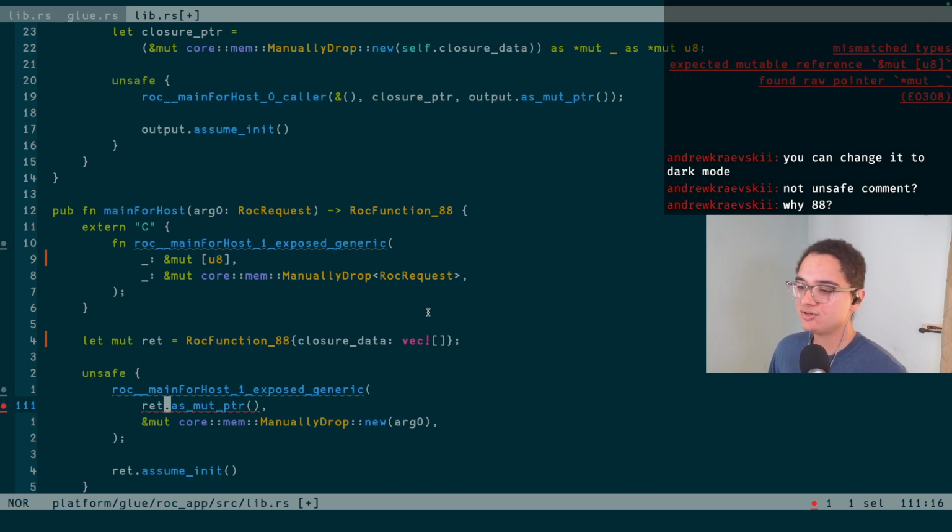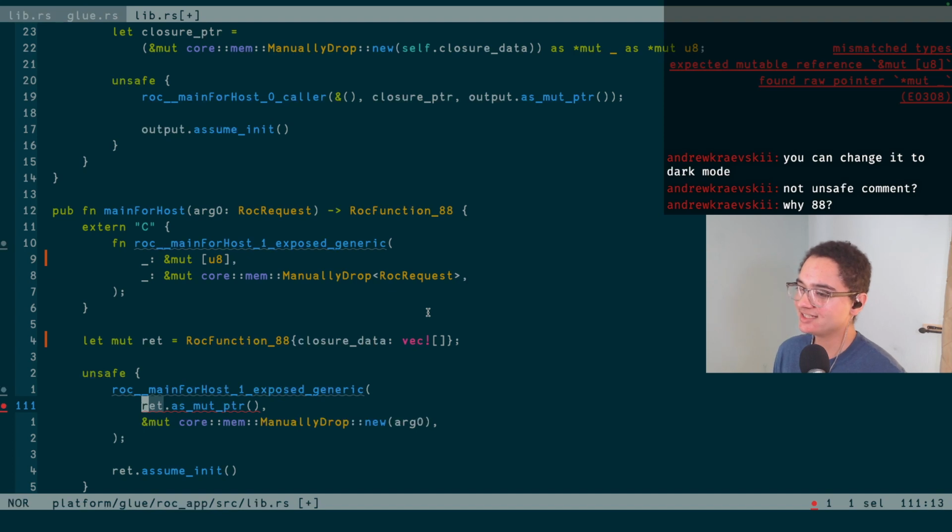And so then over here, why 88? I think 88 comes from Roc's type system. When Roc is scanning the entire file, it's numerically numbering everything. In this case, this probably was function 88 that it ended up scanning. Just to give it a unique name on the Rust side, we threw the 88 at the end, because that's how Roc in the compiler references it. There's probably a nicer way to do this where we could export some sort of unique naming string. But in this case, we just have the 88 there. But it could be done better.